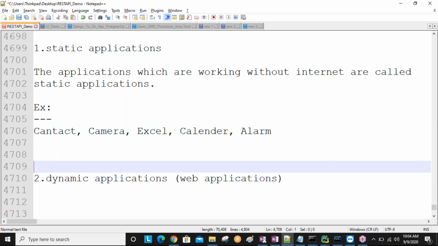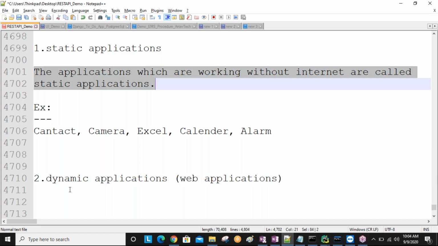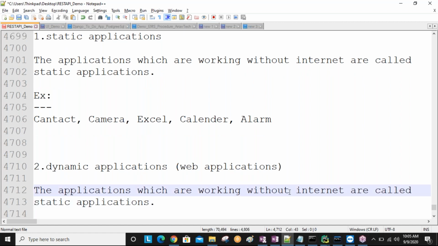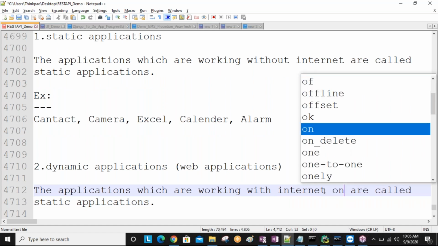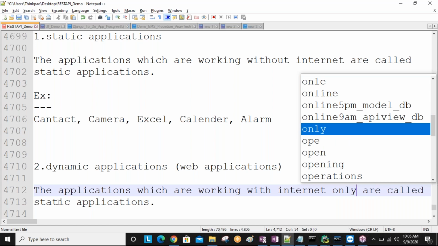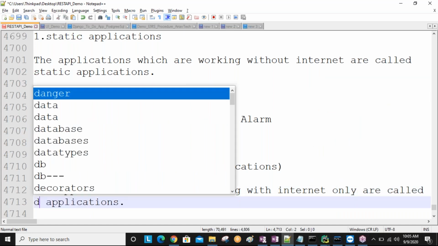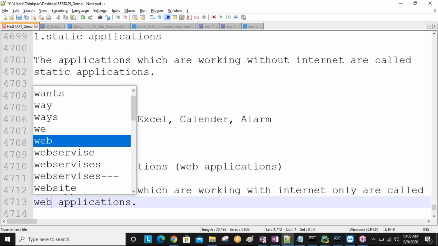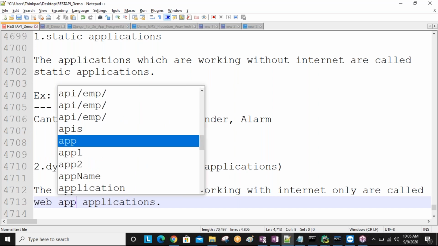Next, dynamic applications are the applications which work only with internet. The applications which work with internet only are called dynamic applications, or simply we call them web applications.